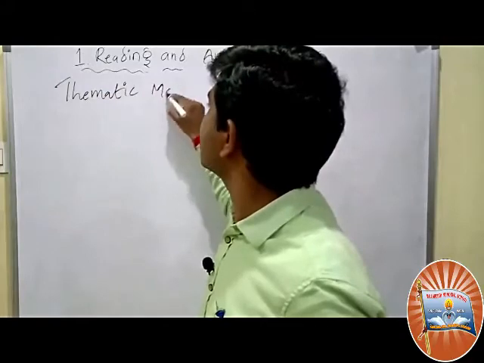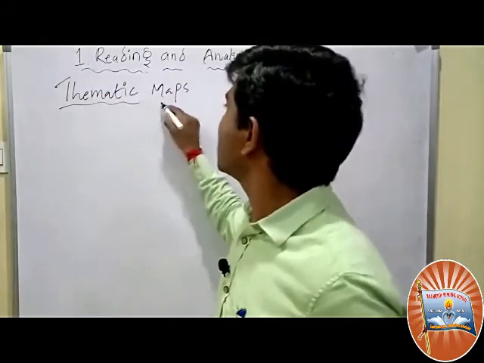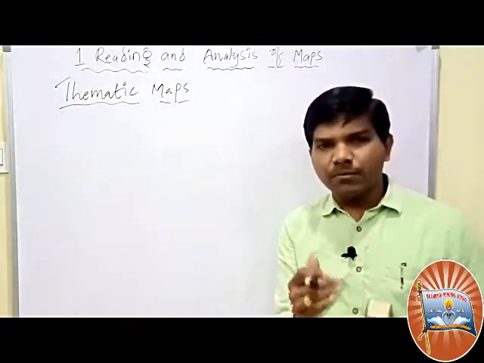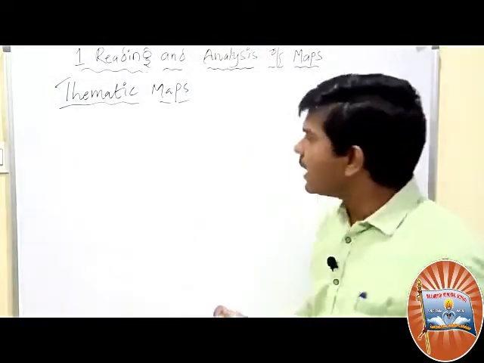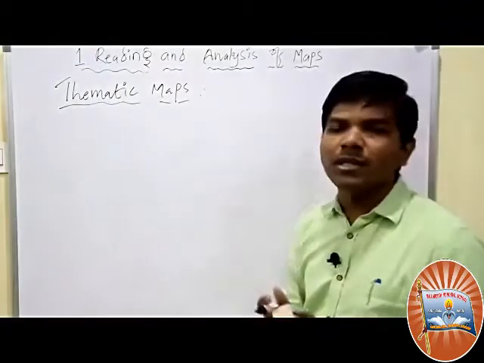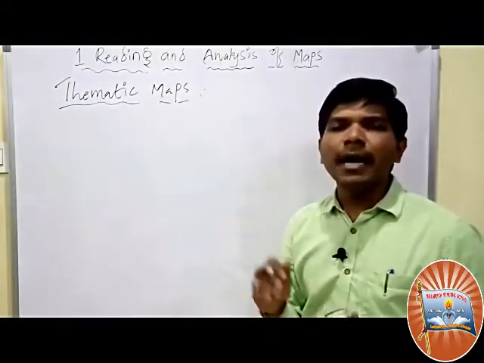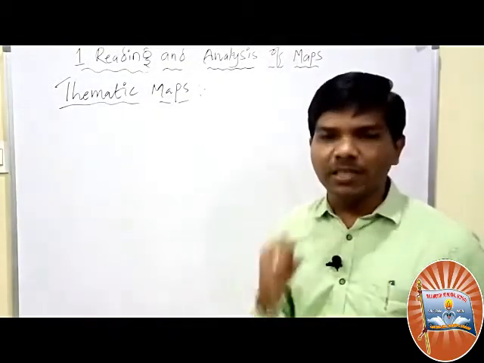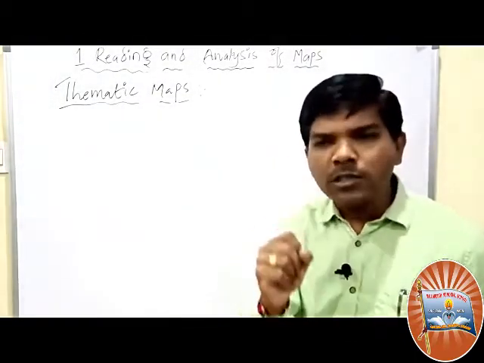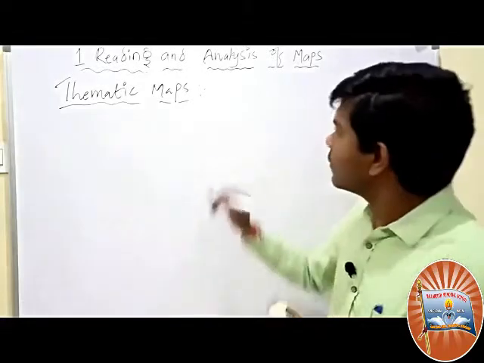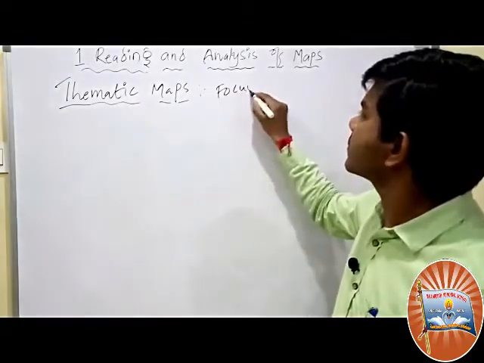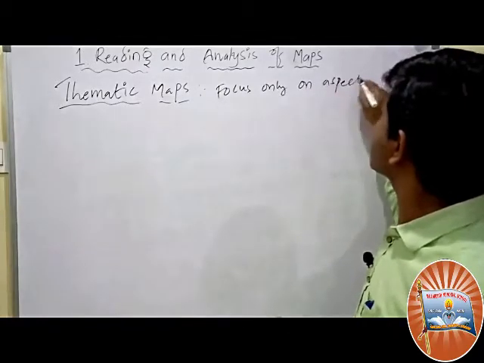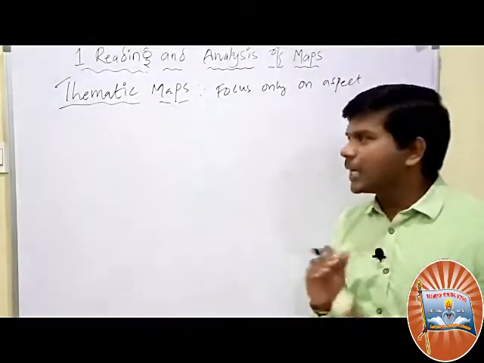Thematic maps. Theme, only one theme. The word thematic is derived from theme, one theme. What are thematic maps? Thematic maps are based on only one theme, only one objective, or they focus on only one aspect.